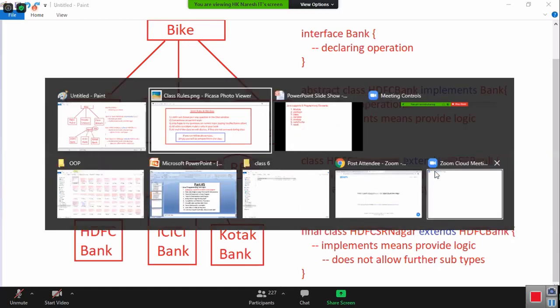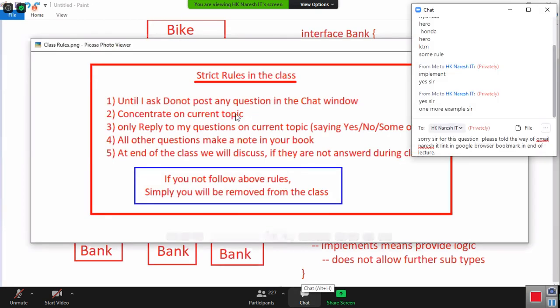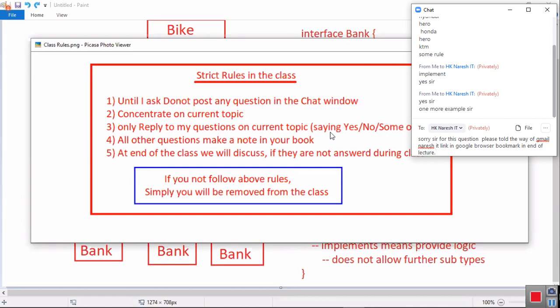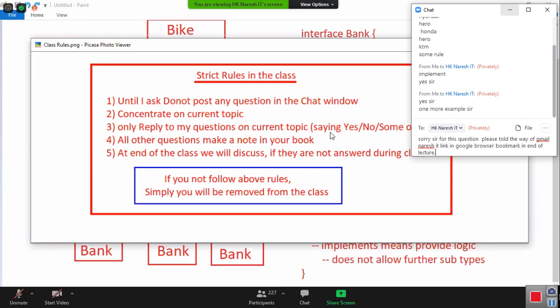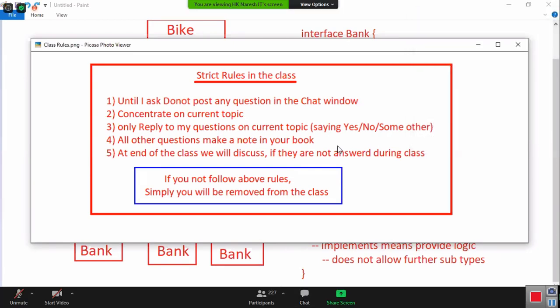Along with the subject, I am passing the rules to you. If you don't follow these rules, surely I will remove you from the class. No doubt in that. Concentrate on what I am explaining. Try to focus on the current topic. Whatever doubts you are getting, everything will be clear. Don't deviate from the learning process and don't disturb the class.